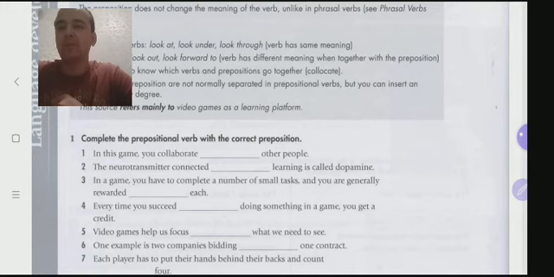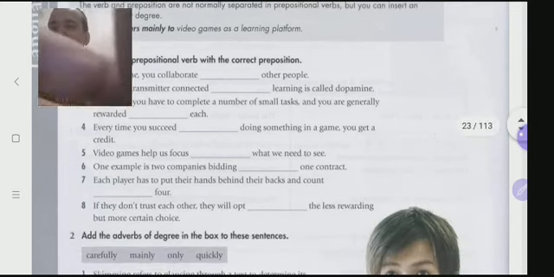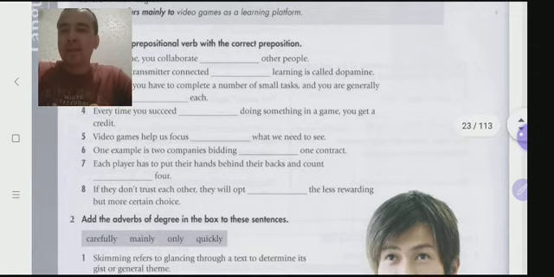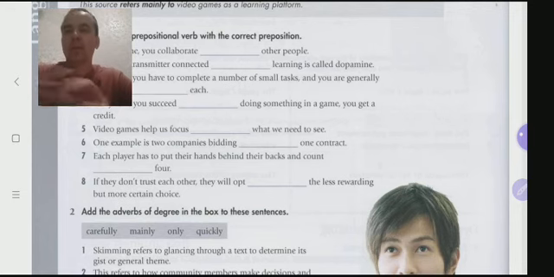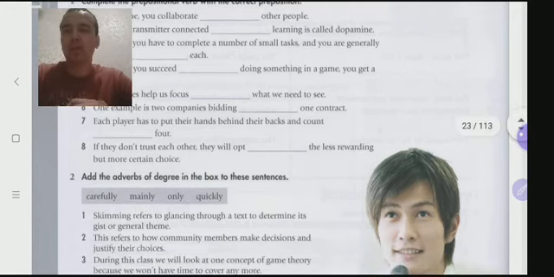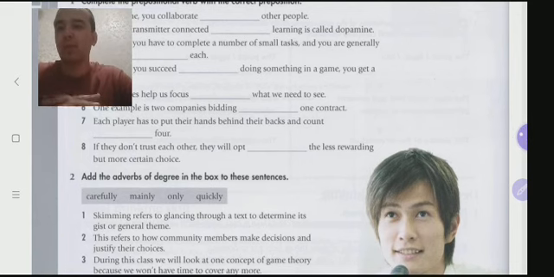What is the correct answer? Video games help us focus what we need to see. Focus in, focus with, focus on. What do you think? What is the correct answer again? Now let's go. One example is two companies building one contract. Building up, building with, building on, building in. What is that? Each player has to put their hands behind their backs and count 4. Count with 4, count to 4, count on 4. If they don't trust each other, they will opt the less rewarding but more certain choice. Opt for, opt on, opt with.